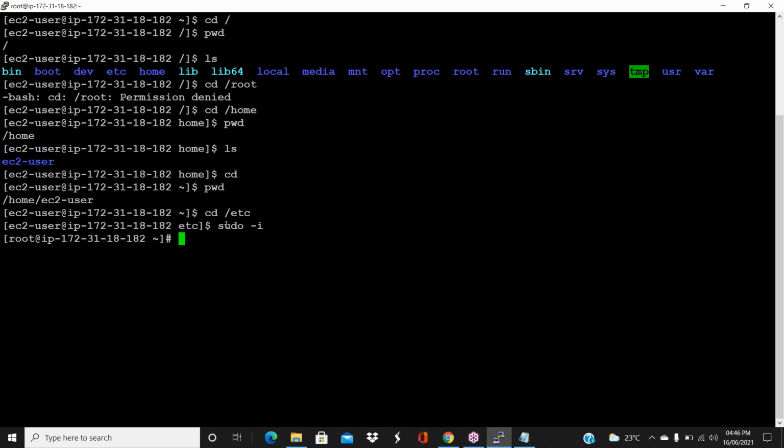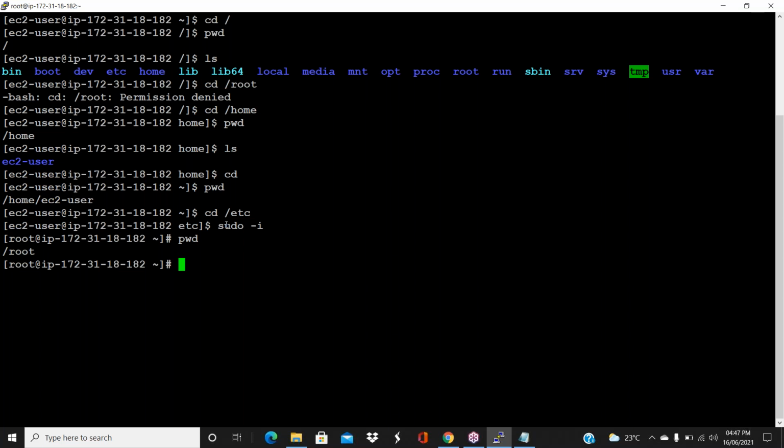As I told, what is the default directory for the root user, guys? /root, as I told. How can I check? Do pwd. See, guys, I'm under /root now. I can go to any folder. By default, that is the default directory. Similar to Windows, when you log into a Windows box, you are on the desktop first, not directly in the C drive or D drive. Same concept here also. Now I can go anywhere.